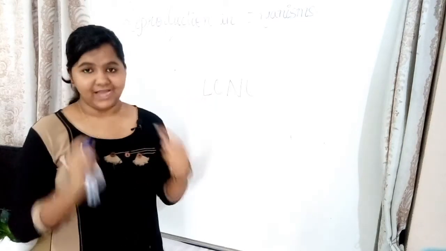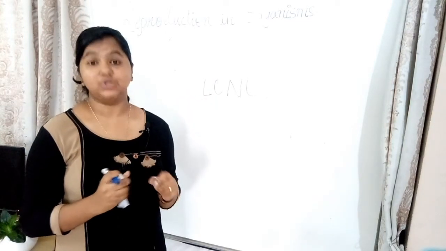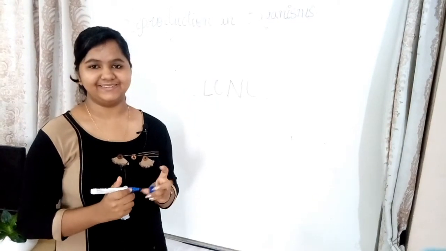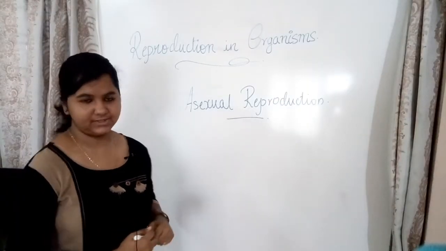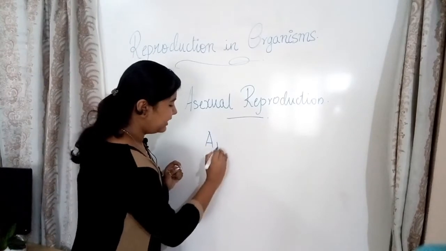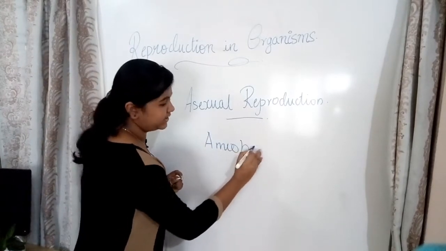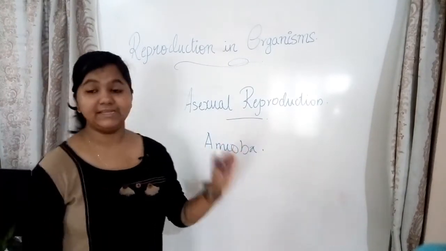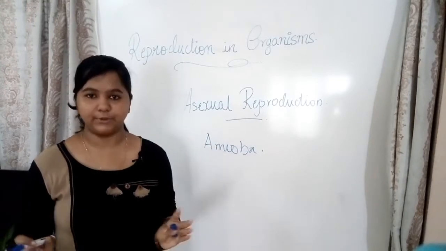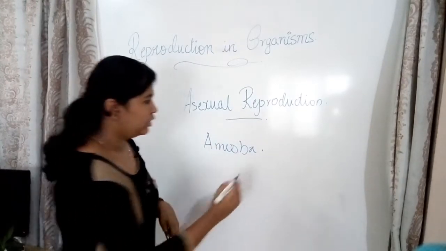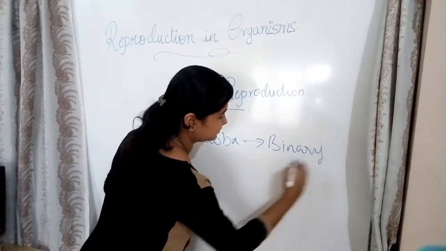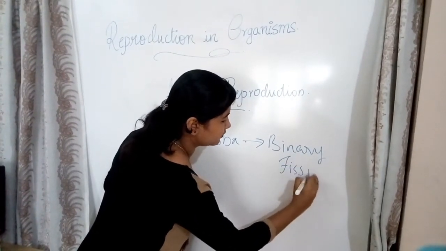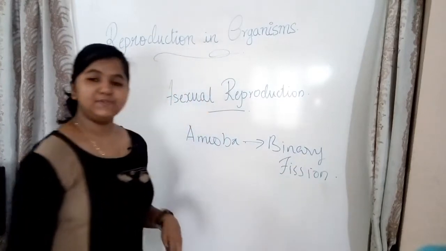So now we learn about asexual reproduction in detail. Under it we learn about amoeba first. Amoeba is a unicellular organism. Amoeba does an asexual mode of reproduction known as binary fission. What does bi mean?